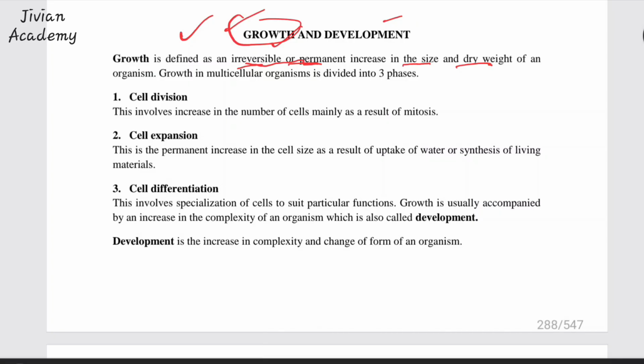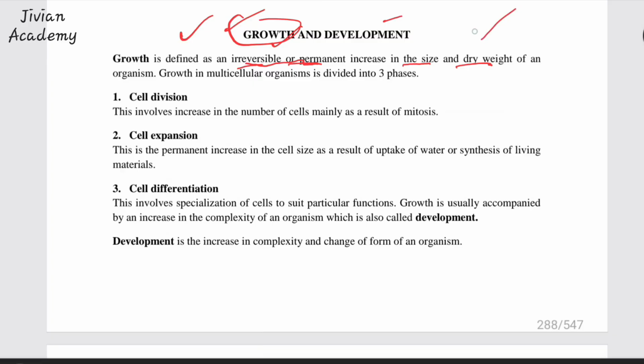When you put a balloon, for example, when you say increase in size, when you blow a balloon and it starts increasing in size, that is not growth. It is not growth because it is not permanent. It has increased in size, but we can reverse it back. That is when I'm defining the definition of growth. I like giving you a picture of a balloon. So that is not growth because it is not irreversible. You can reverse it. It's not permanent. The increase in size of a balloon is not permanent.